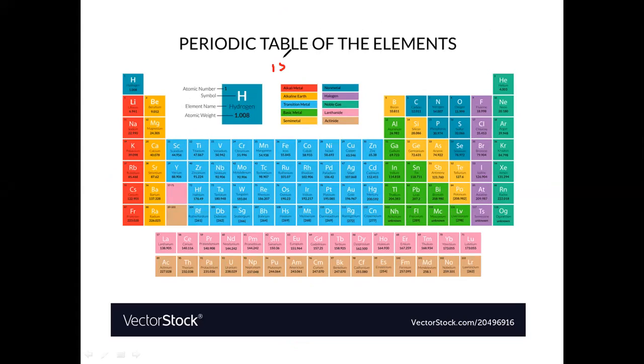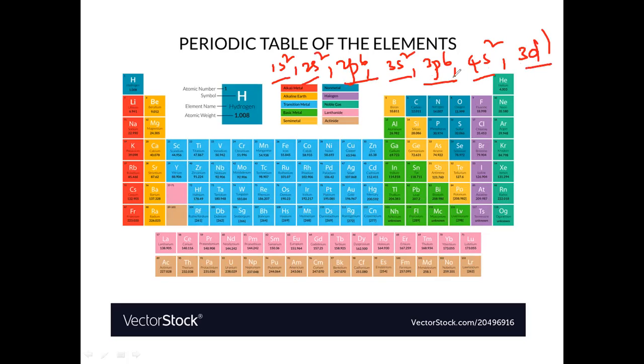For scandium, the configuration is 1s2, 2s2, 2p6, 3s2, 3p6 and again 4s2, 3d1. So 2 plus 2 is 4, plus 6 is 10, 12, 18, 20 and 21. This is the electronic configuration of scandium. Observe this 3d1, this is for scandium. Before scandium, the 20th element is calcium, and the 18th element, ending at 3p6, is argon.